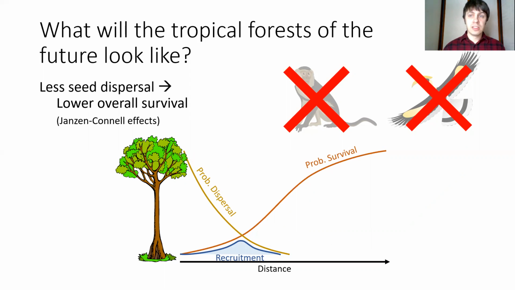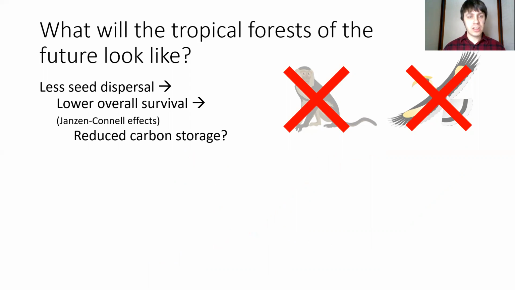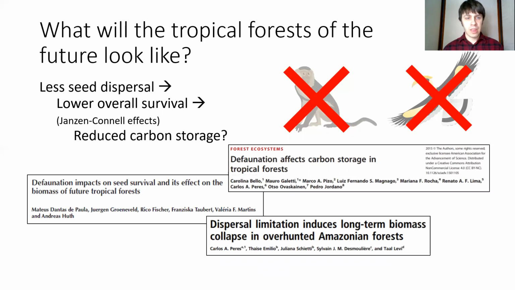Now, because some of the trees that are dispersed by large vertebrates are larger and have denser wood, there have been predictions that less seed dispersal from overhunting can lead to reduced carbon storage. And so this is one idea of thinking of how tropical forests will be affected by overhunting, by defaunation.